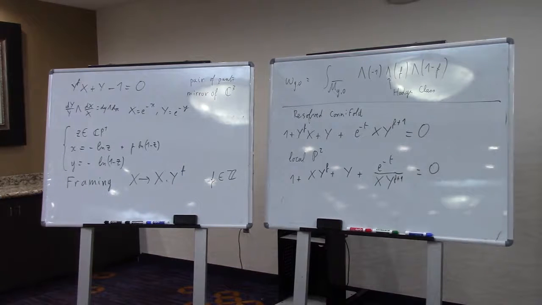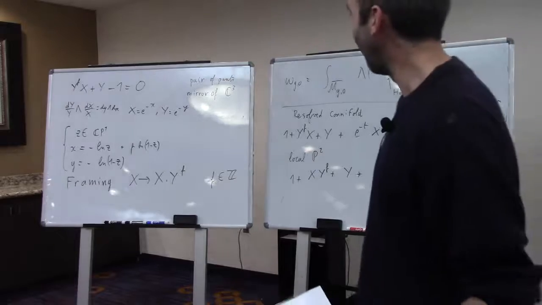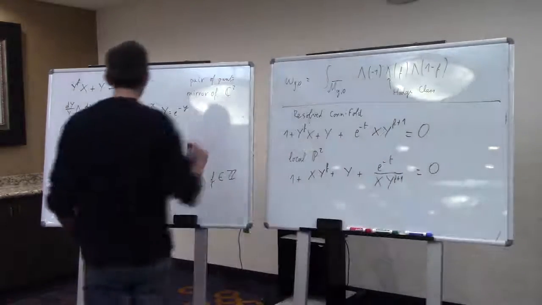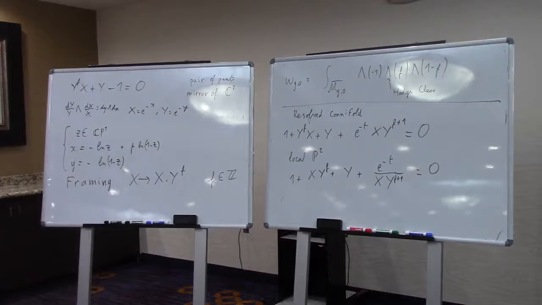Why do you need to do these framing transformations? Like, you don't get the Gromov-Witten invariants otherwise? Well, there is some subtlety, but let me give you the explanation on the topological recursion side.